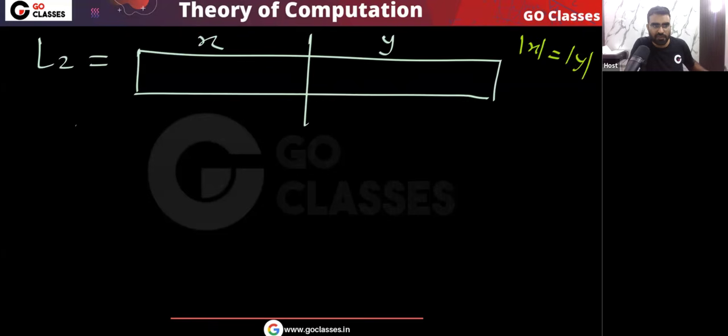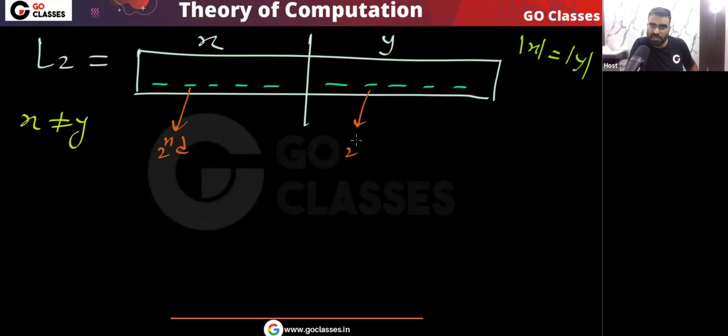So this is the first half, second half. Now let's assume there are five symbols in the first half and five symbols in the second half. Now if I want x not equal to y, then one position is enough. Yes or no? Maybe that position is the second position.